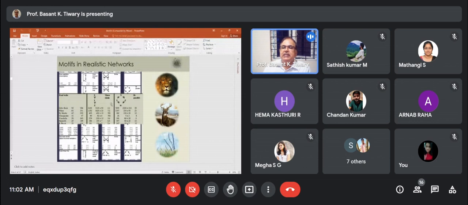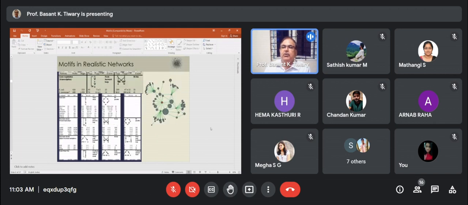So you can see here that there are different kinds of motifs, and these motifs are very important. These are the different types of motifs in the realistic world, and this is also present, as feed-forward loop, bifan or biparallel, in electronic circuits, in addition to biological networks.